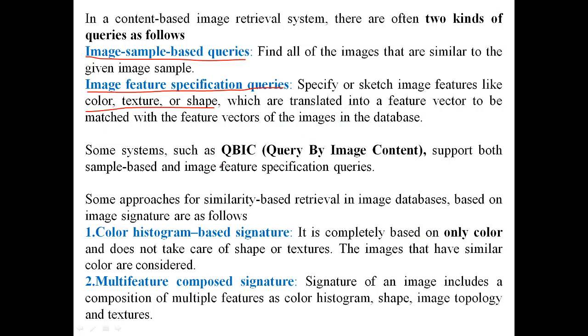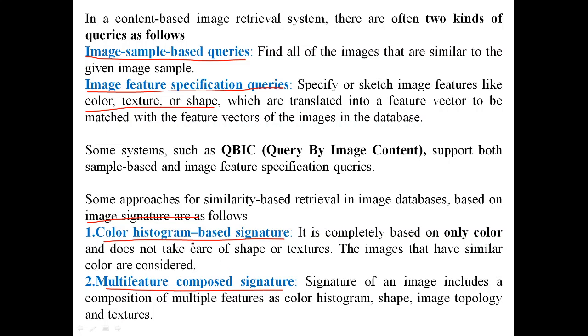So we can build the system using query by image content. Similarity-based retrieval of image databases uses image signatures, that is the color histogram based signature and the multi-feature composed signature.